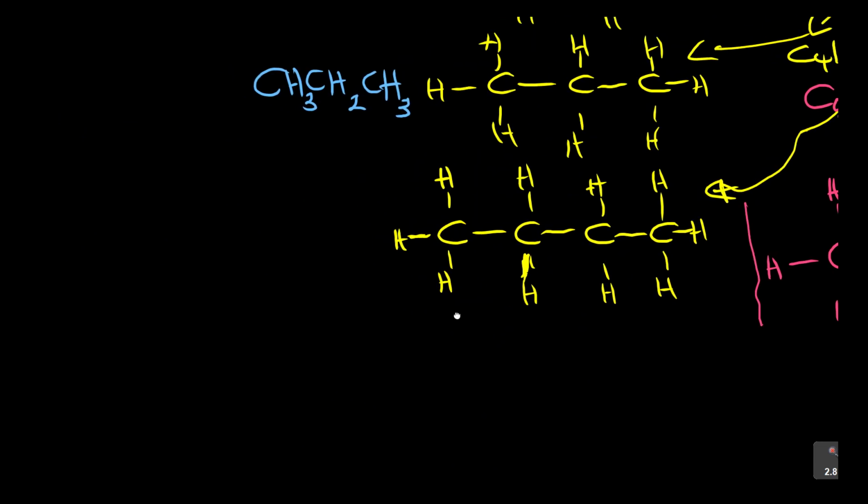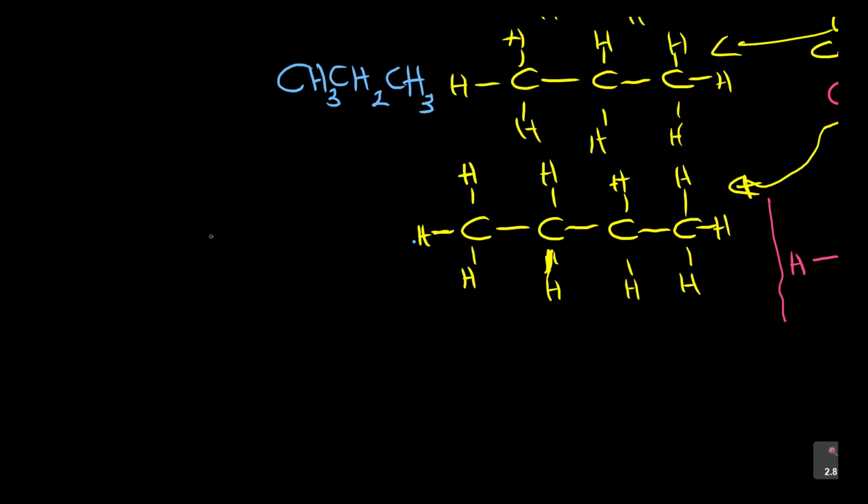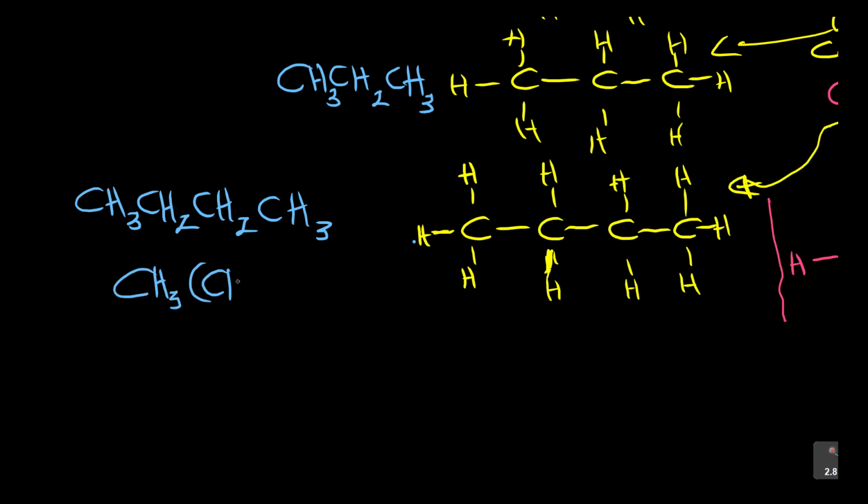Now that's when I want to show you the trick of this homologous series. I told you on this one, you can write it like this: CH3, CH2, CH2, and then CH3. But you're also allowed to write CH3, then put a bracket with CH2 and say there are 2 of them, then CH3. Are you seeing that?